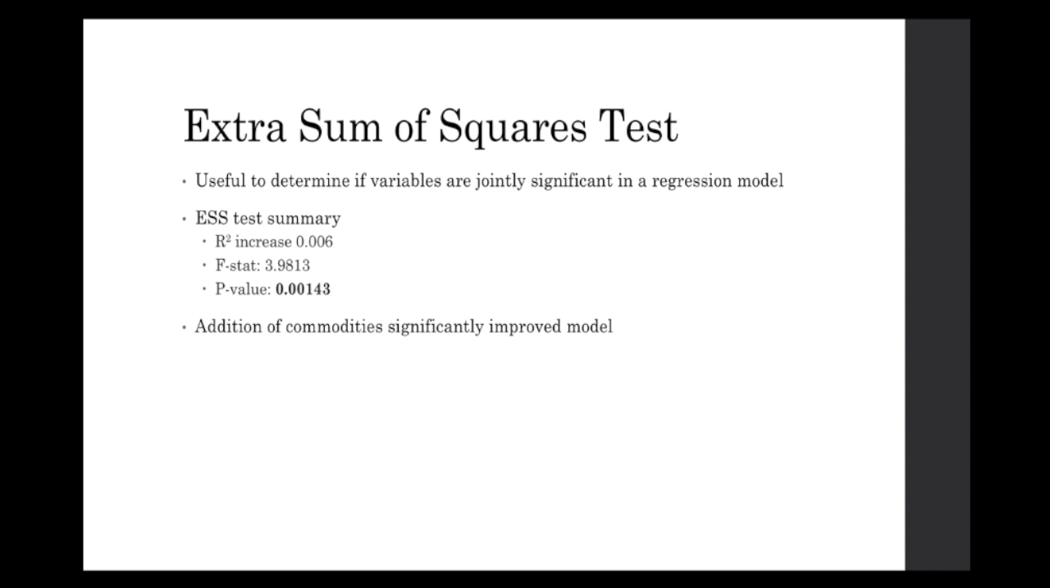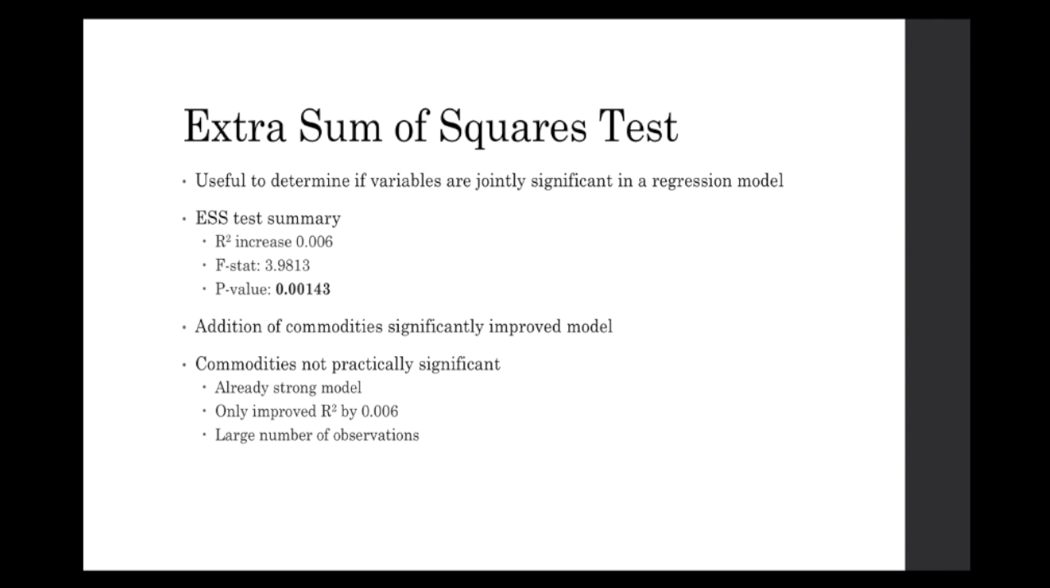However, we believe that there isn't practical significance to including these 3 commodity prices in the model to predict housing prices in Ames. For one, we were able to produce a very strong model using only 3 variables. In addition, adding commodities only slightly improved the explaining power of the model, and due to the large number of observations in our analysis, even a small improvement would provide statistically significant results.